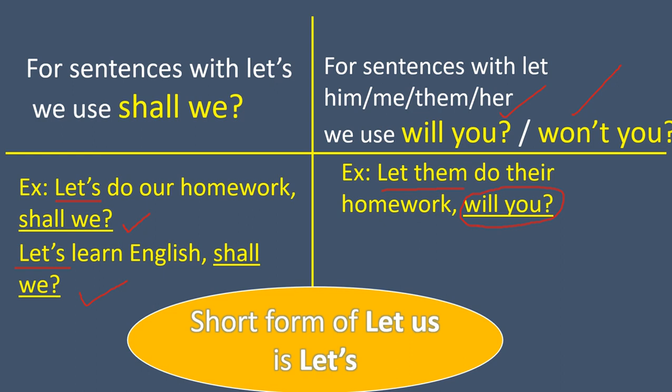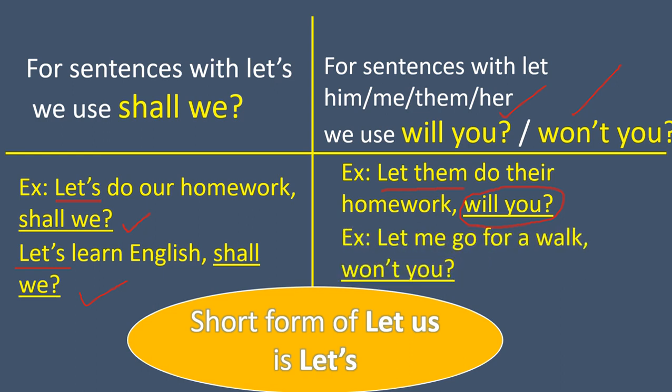Okay. Next one. Let me go for a walk. Let me here. There is no let us here. Okay. Let me go for a walk. So the answer should be will you or won't you. Understood? Once again, if there is a sentence beginning with let us, we should write the question tag shall we. If there is a sentence with let them, let me, let her, let him, the question tag should be will you or won't you. Let's see some examples.